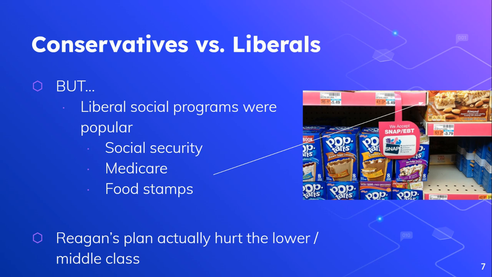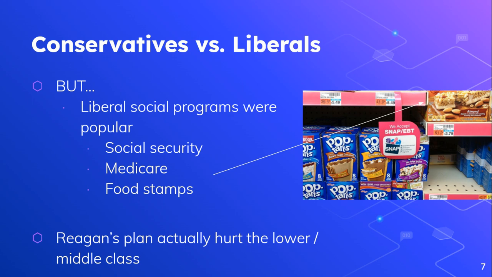Now, with all that said, and this is a really important idea to know, liberal social programs are still very popular. Social Security, which is money that you pay into with the job and then you get that money back when you retire, also helps for unemployment. Medicare and Medicaid, these are health programs for people who are old or who are below a certain income level. And food stamps, which helps low income people get access to food. They are still very popular programs. And so it is important to know that some of these liberal ideas are really popular. And that's why we see Reagan doesn't take away all of these ideas.